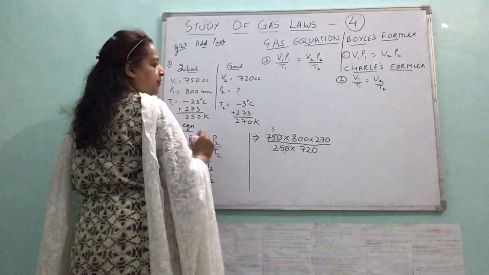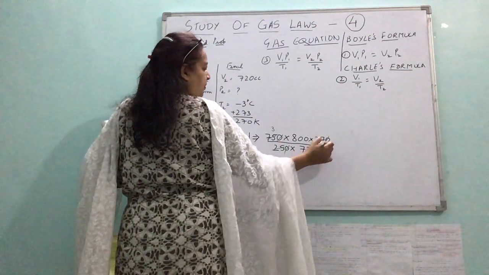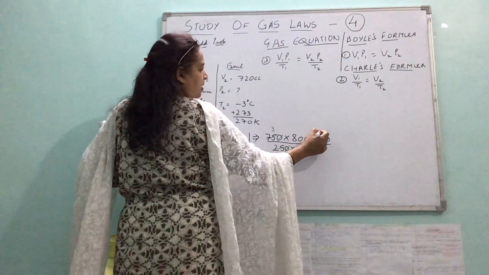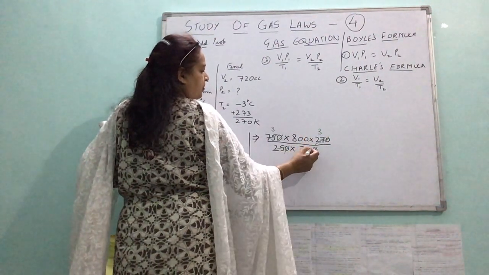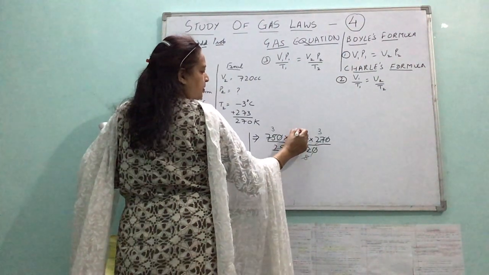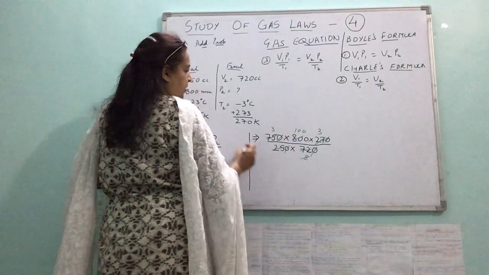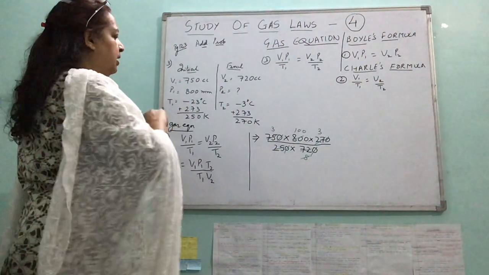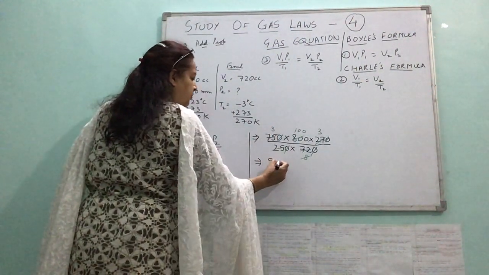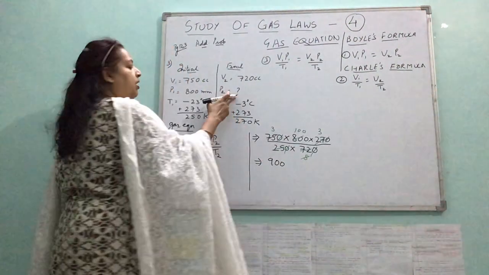3 times. Well, 9, 3 times, 8. So it is 3 into 3, 9 and 2 zeros. Pressure. Now you have to put the unit.